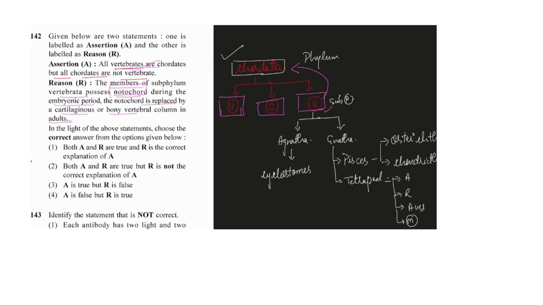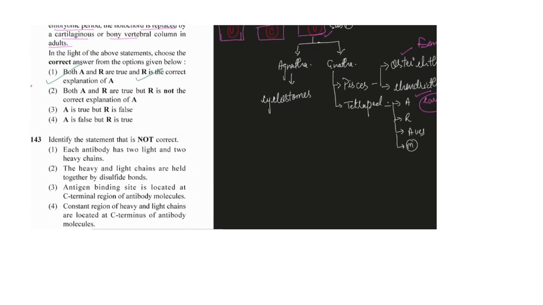That is what I told you, that in the Gnatha they have Pisces, meaning osteichthyes or chondrichthyes. Osteichthyes have a bony endoskeleton, and chondrichthyes have an endoskeleton made up of cartilage. So on that basis we can say that both are correct, and the reason explains the assertion correctly. So the first one will be the correct answer.